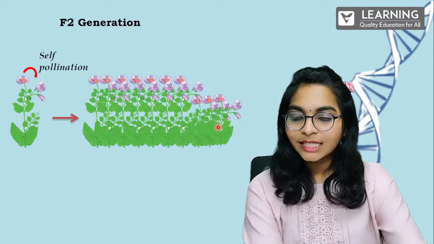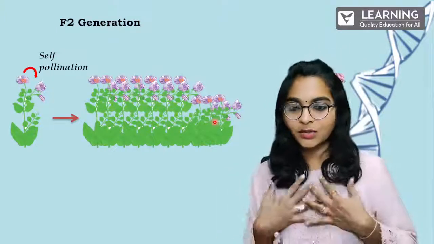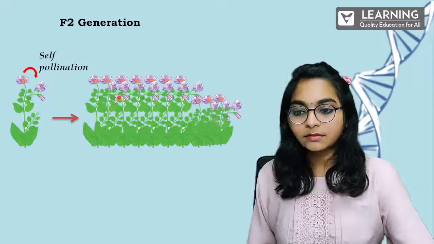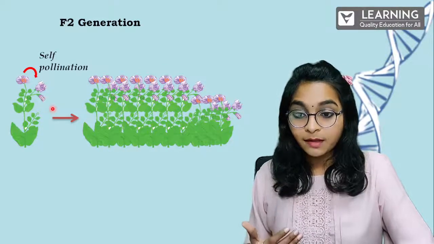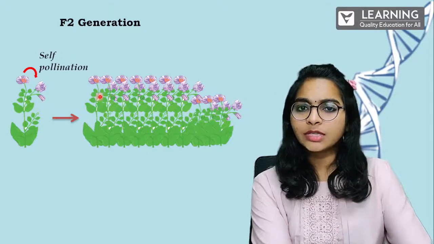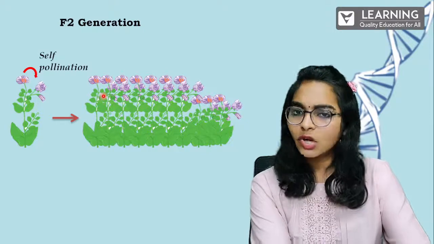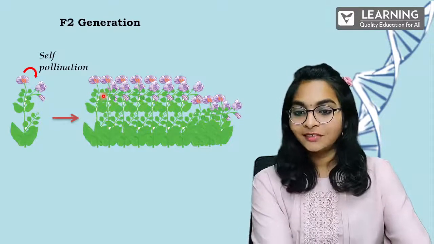Are you shocked? Even I, when I was reading this, was also shocked. Like how Mendel got shocked, I was also shocked. See here, when he self-pollinated the F1 generation plant, he got the tall plants and he got the dwarf plants also. Make sure he didn't get a medium size. He's not going to get medium size at all. Only tall and short.